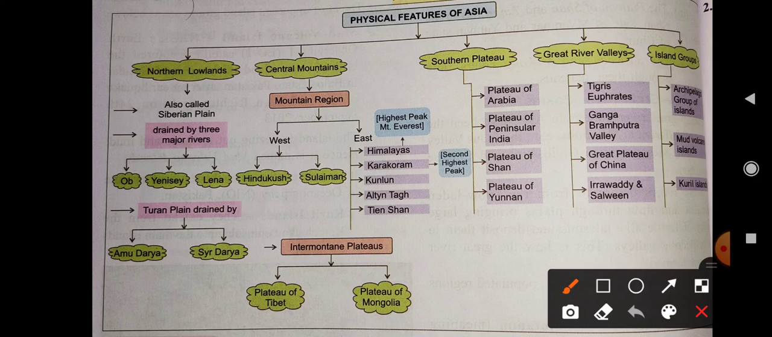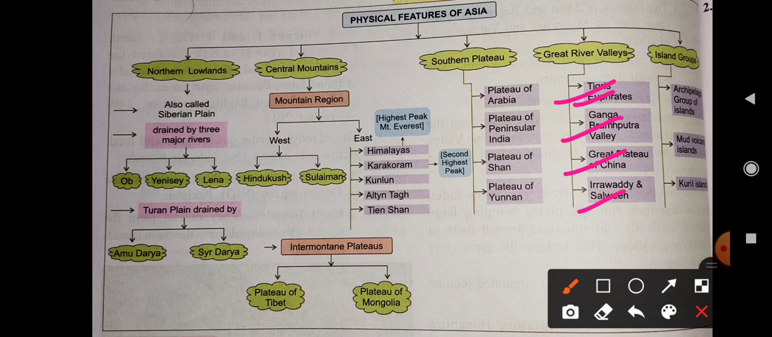Generally, there are four civilizations you have already studied, but one which is in Africa is called Egyptian. We are talking about Asia. So in Asia, there are three civilizations. What are these? Indus Valley. Now see. So Tigris Euphrates, Ganga Brahmaputra, Great Plateau of China, and Irrawaddy.